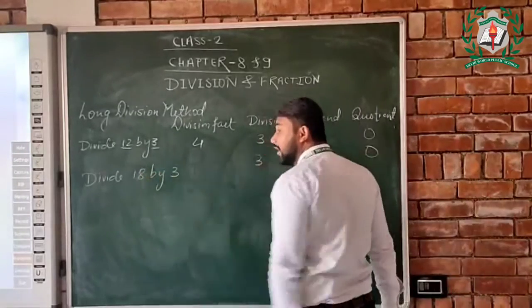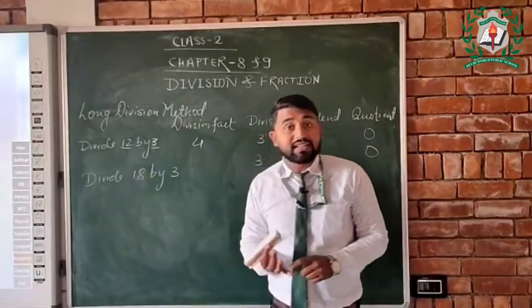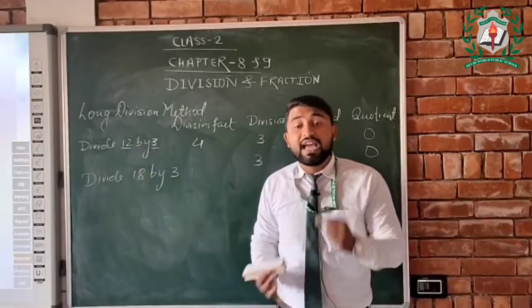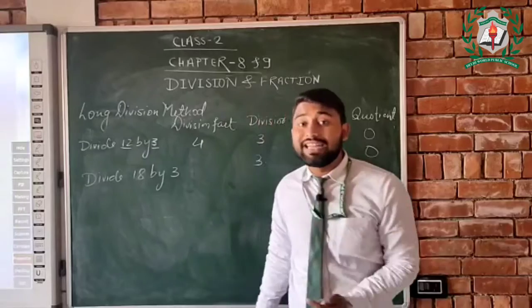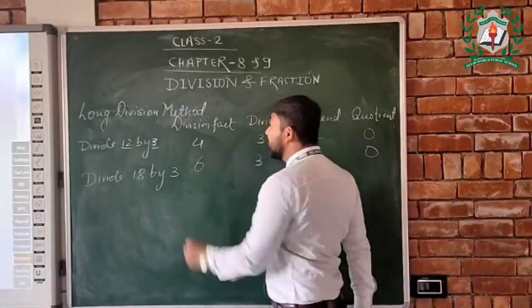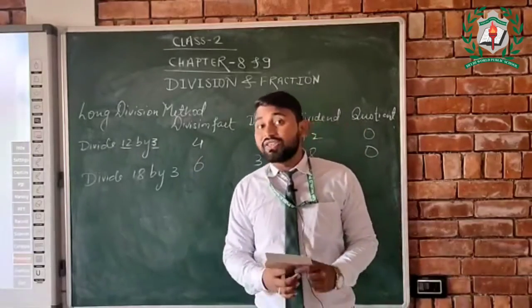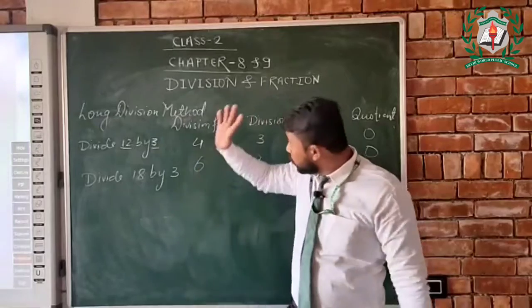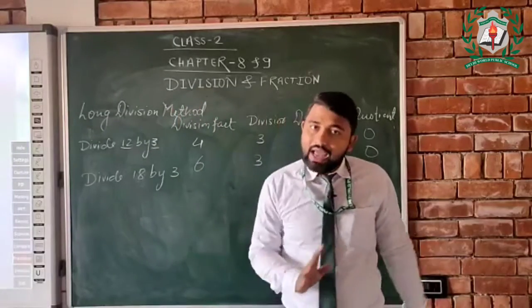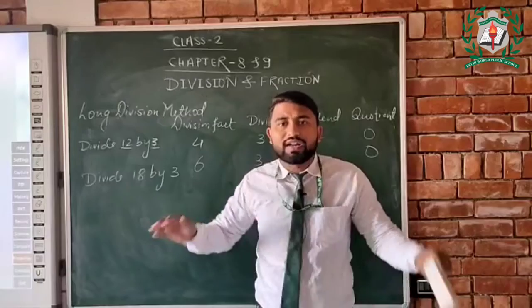So 3 will be the divisor, 18 will be the dividend, 0 will be the quotient. Read out the table of 3. 3 1 ja 3, 3 2 ja 6, 3 3 ja 9, 3 4 ja 12, 3 5 ja 15, and 3 6 ja 18. So the division fact will be 6. So this is the word problem. So this was the division chapter, and the division chapter is over right now.